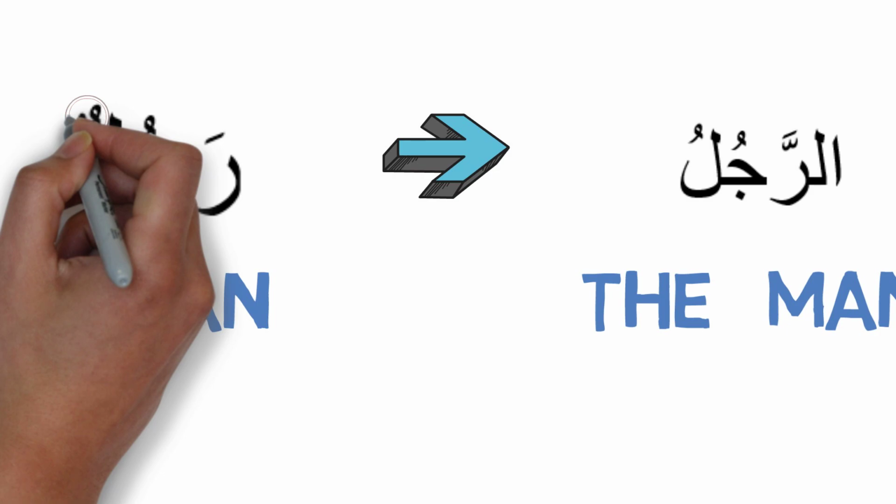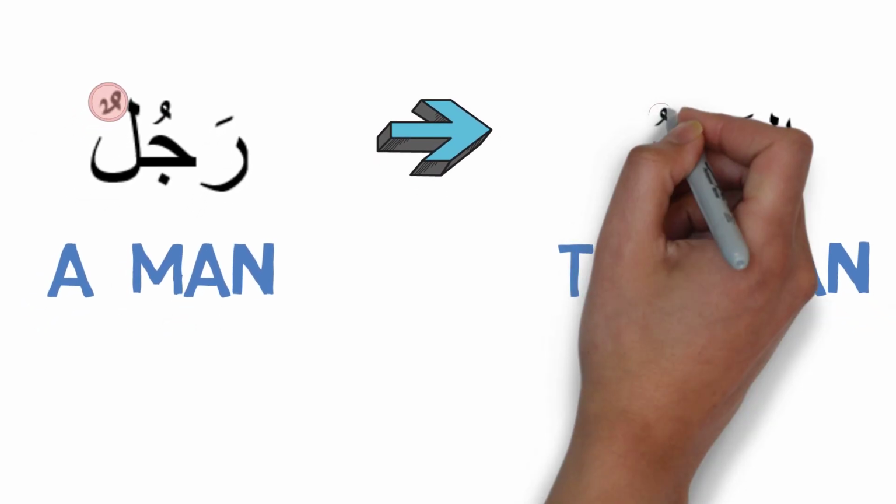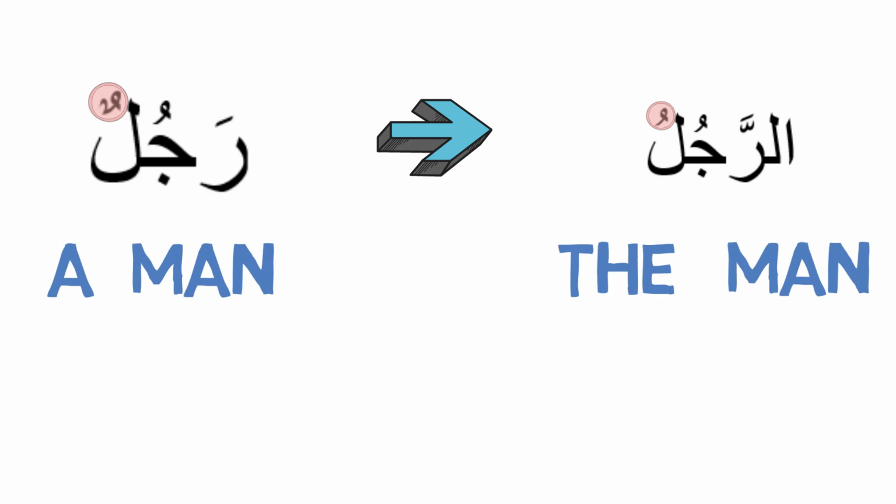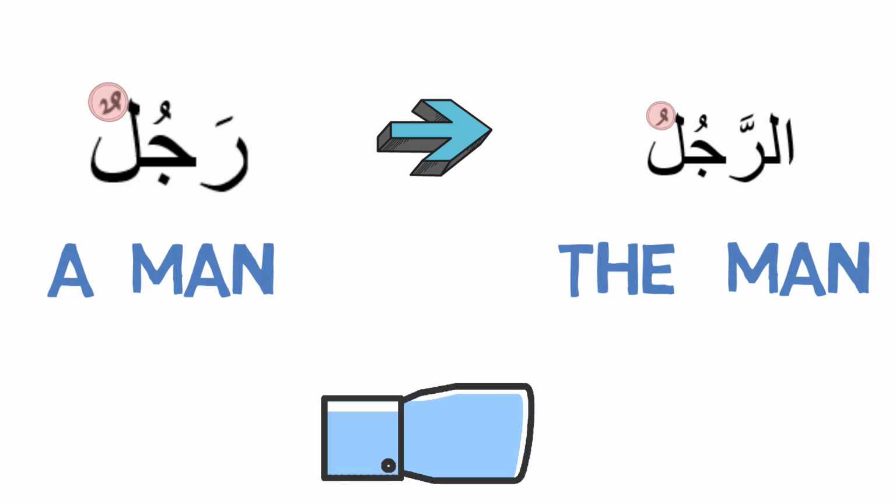turns into one, because whenever any word has an alif lam at the beginning, whether it has two dhamma, two kasra or two fatha, they always become one. And that's it. That's how you turn a common noun into a proper noun. So if you were saying rajulun alimun, a man is knowledgeable, and you wanted to turn it into somebody specific, you say ar-rajulu alimun. Job done.